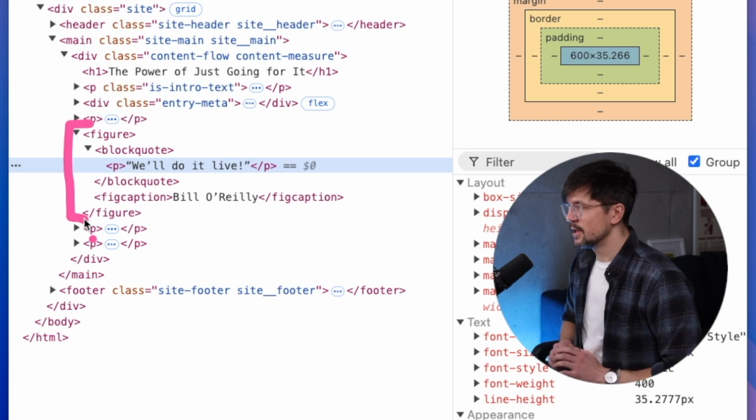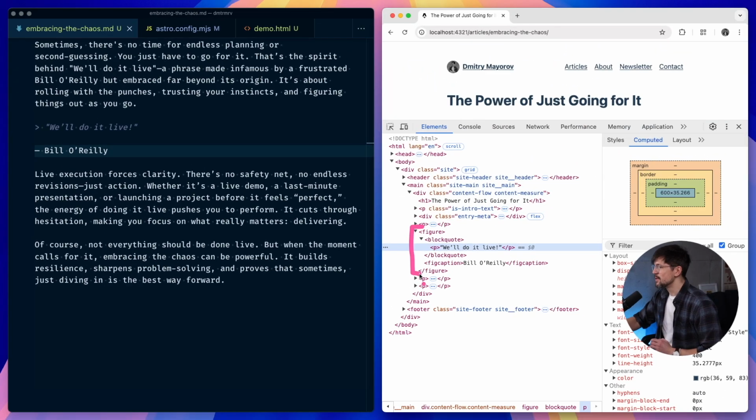Blockquotes are now rendering inside a figure tag. I'm super happy. If you're curious about the plugin itself, I'll add a link to the description. And that's it for today. Note that if you need to manipulate Markdown, you can do that through the remark and rehype ecosystems. See you in the next one.